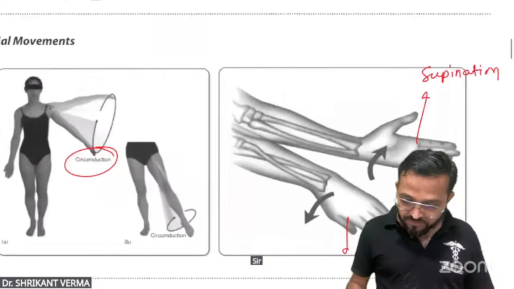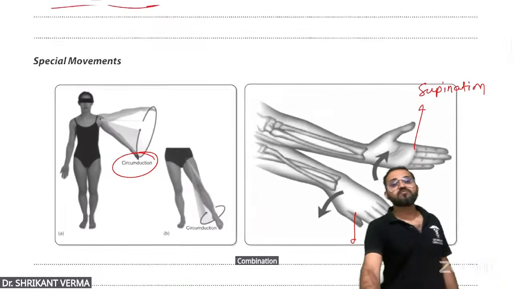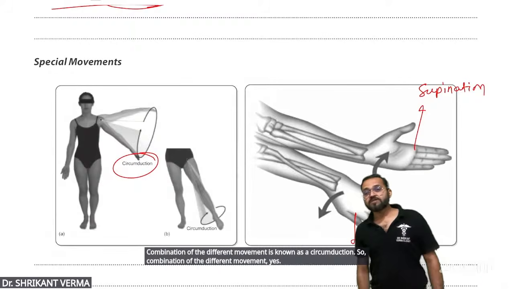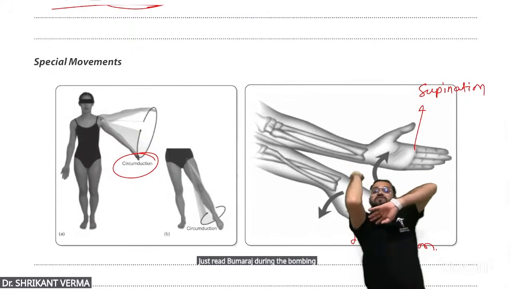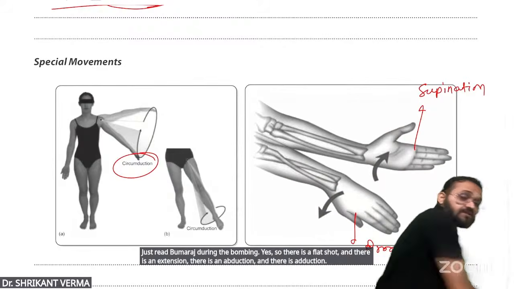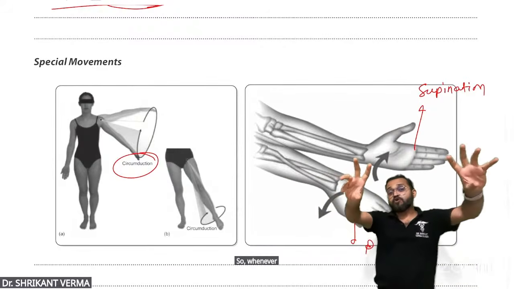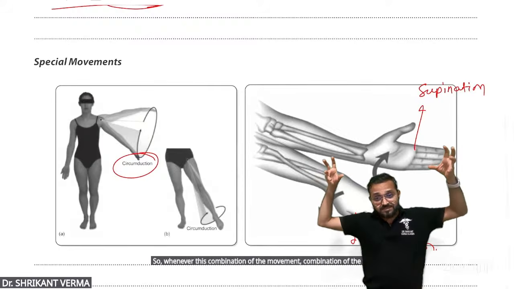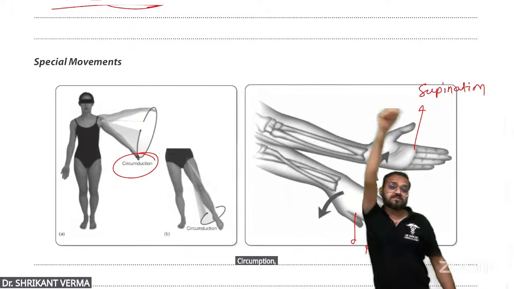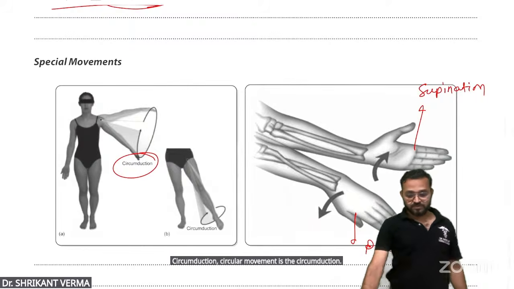Sir, look here. A combination of different movements is known as circumduction. Yes, Jasprit Bumrah is doing the bowling. There is a flexion and an extension, there is an abduction and an adduction. Whenever there is this combination of movements, it is known as circumduction. Circular movement is known as circumduction.